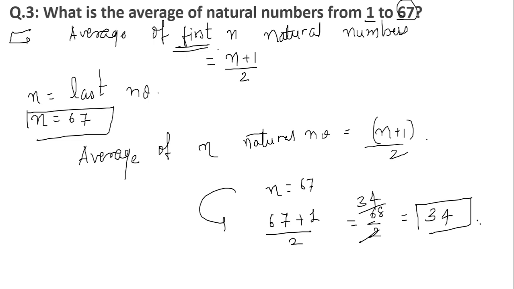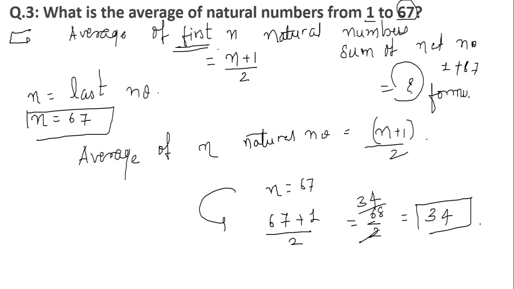Such type of questions can be directly asked in your examination. Average of n natural numbers. You can also find the summation of n natural numbers through this. So answer me in the comment section. If they ask you to find out the sum of natural numbers from 1 to 67, what will be the formula? You don't have to tell me the answer. Tell me the formula for this. You can take the help of this particular formula to find out the summation of the natural numbers from 1 to 67. Through this formula you can derive the summation formula as well. Okay, moving on to the next question.